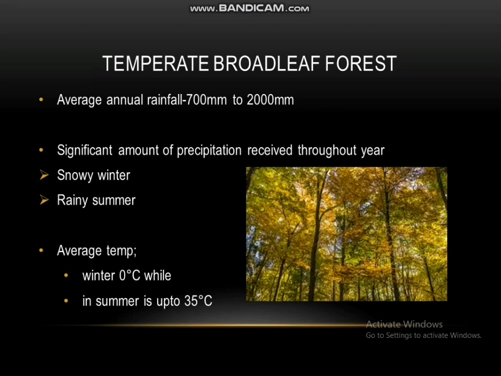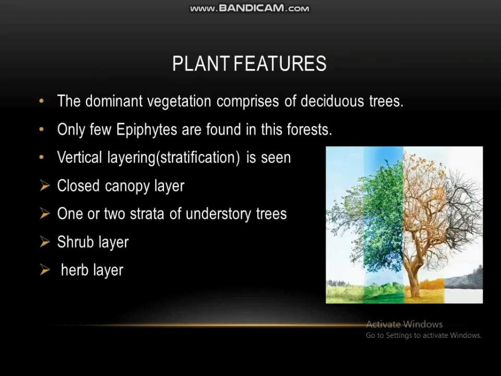The average temperature of temperate broadleaf forest in winter is 0 °C, while in summer it is up to 35 °C. The dominant vegetation comprises deciduous trees, which means trees that shed their leaves. Now, temperate broadleaf forests experience the 4 seasons, which are spring, summer, autumn and winter.